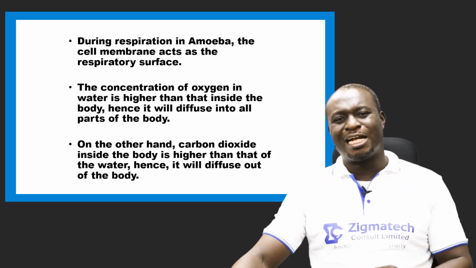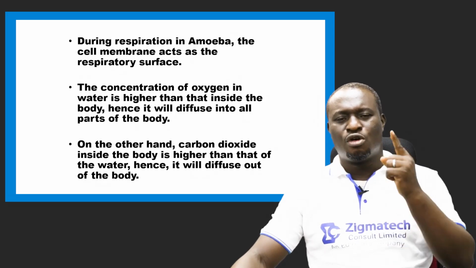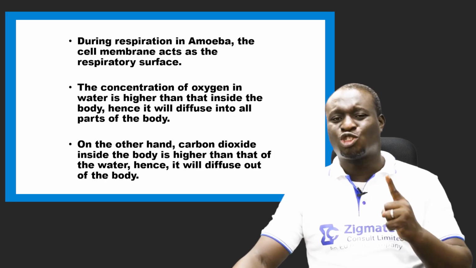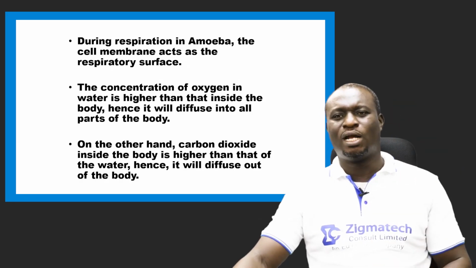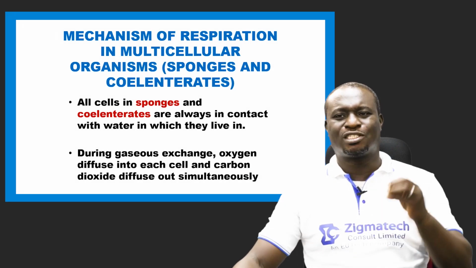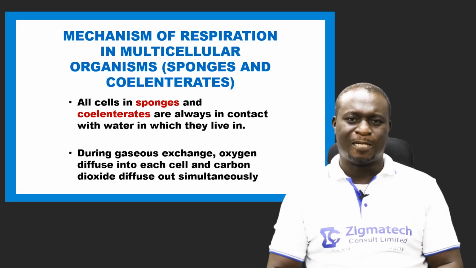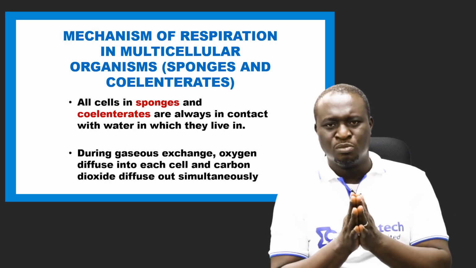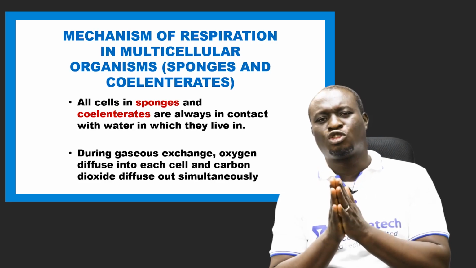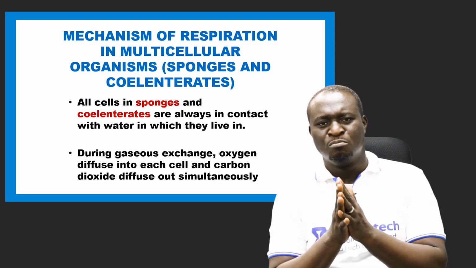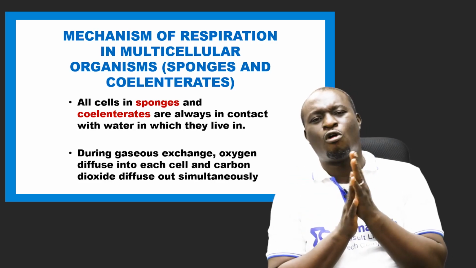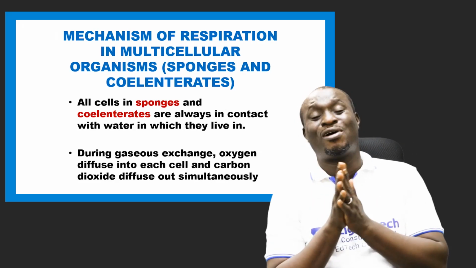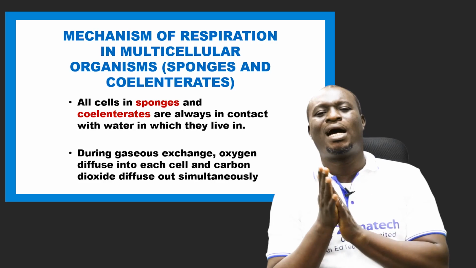Now let's take a look at another organism that undergoes respiration. But this time it is not a unicellular organism. It is actually a simple multicellular organism. And that organism is sponges and coelenterata. Now, sponges and coelenterata belong to the kingdom Animalia. In fact, sponges belong to the phylum called Porifera, which is the most primitive of all animals in terms of hierarchy. It is, in fact, a primitive multicellular animal.